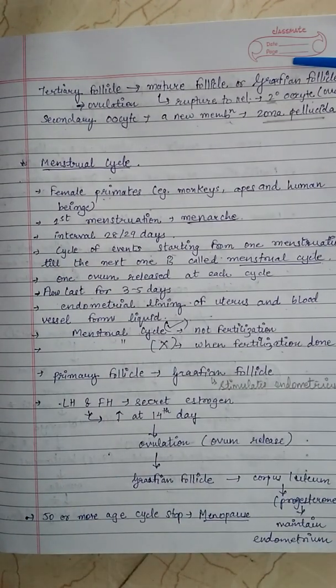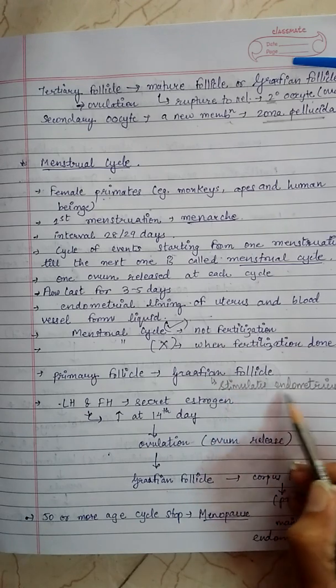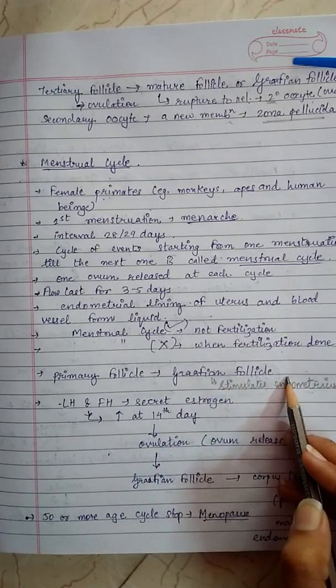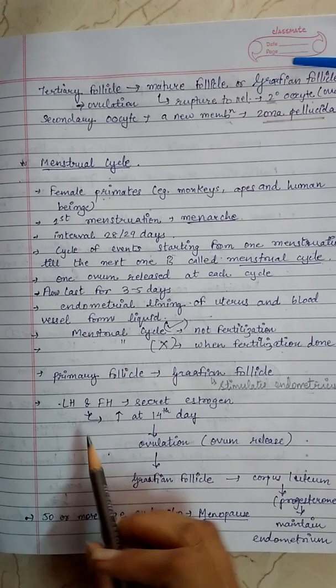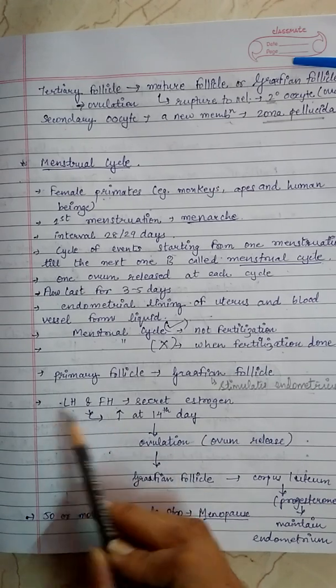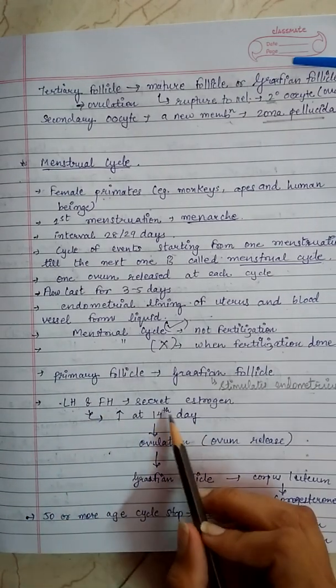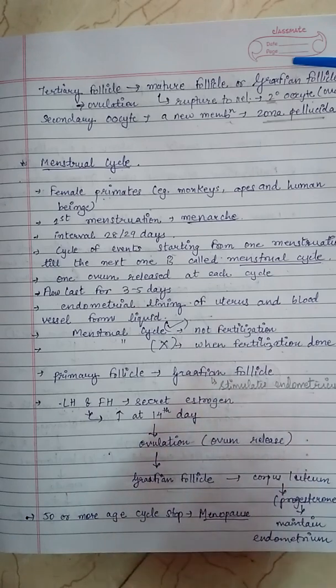During this phase, the primary follicles in the ovary grow to become fully mature Graafian follicles and stimulate the endometrium. The endometrium regenerates because of the Graafian follicles. These changes in the ovary and the uterus are induced by changes in the level of pituitary and ovarian hormones. There are pituitary and ovarian hormones.